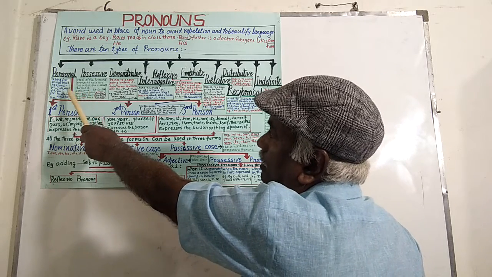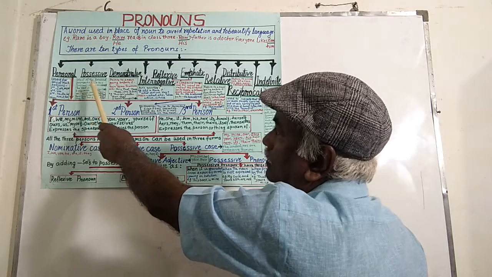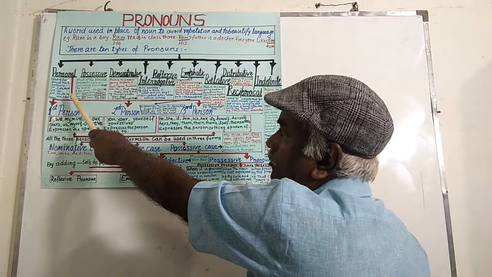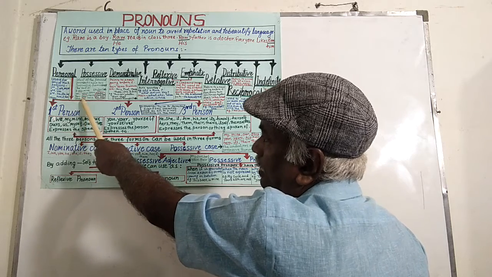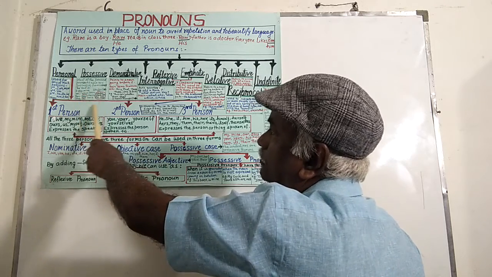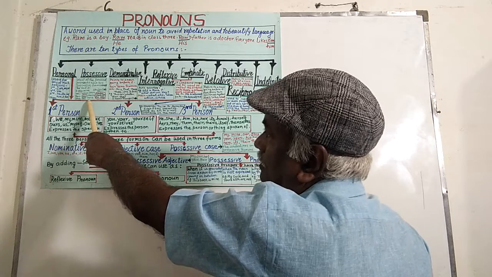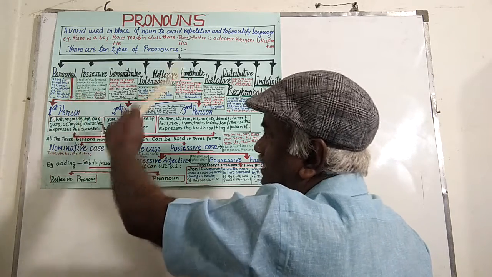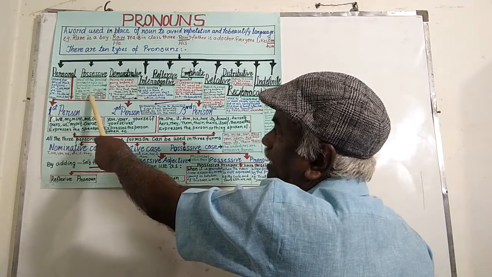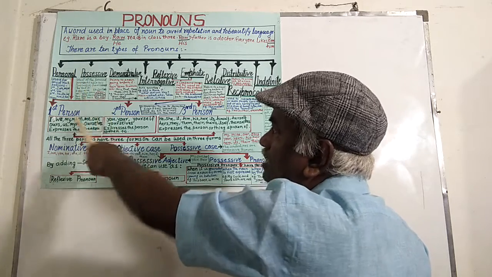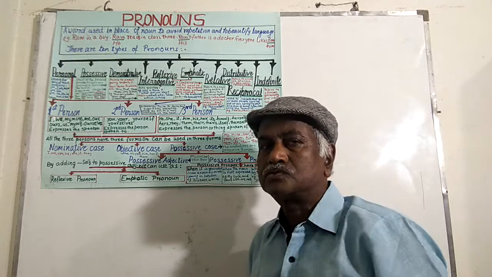So, for I, my; for we, our; for you, your; for they, their; for she, her. All these are possessive adjectives, and the rest, mine, ours, yours, theirs, hers, are possessive pronouns.